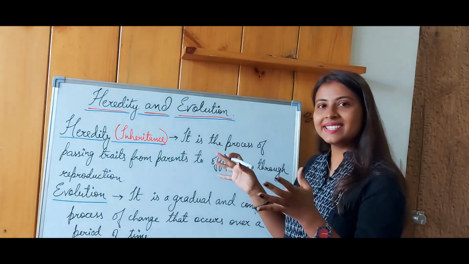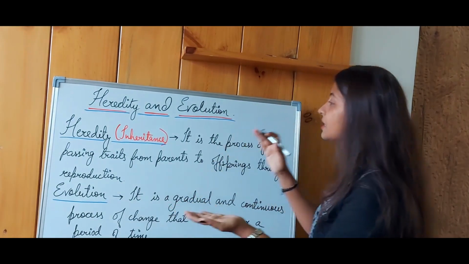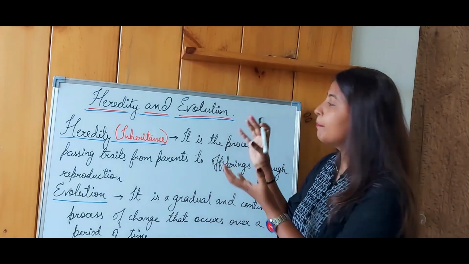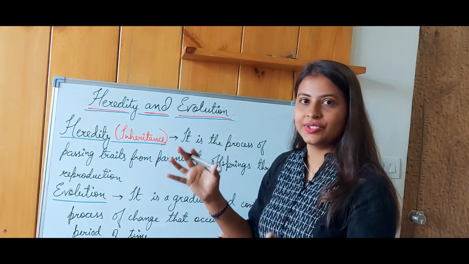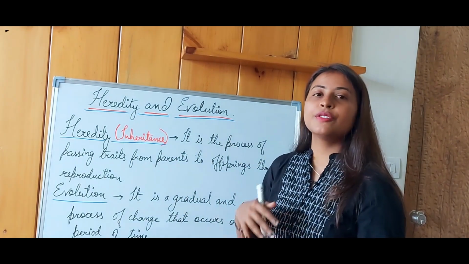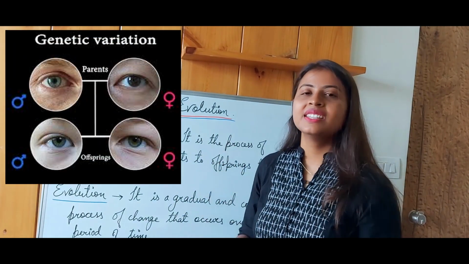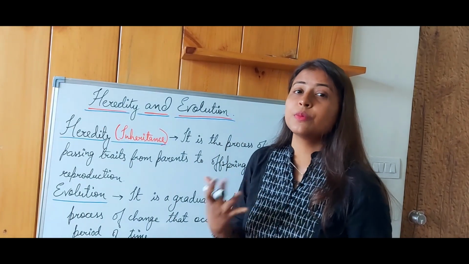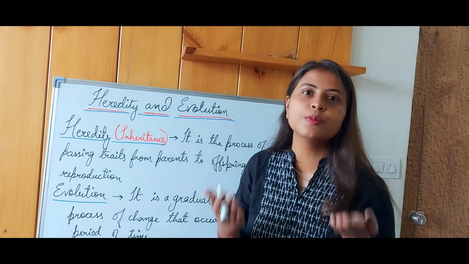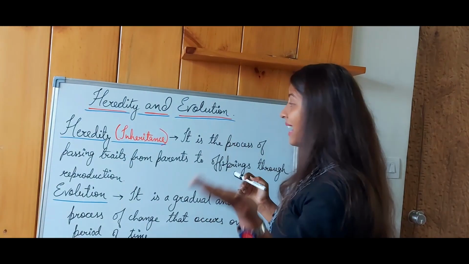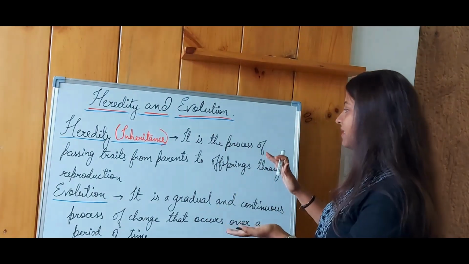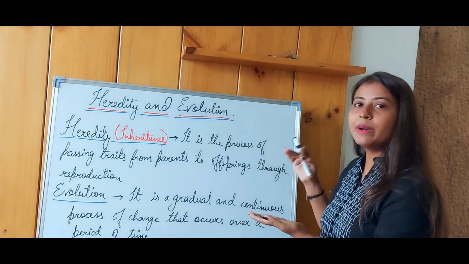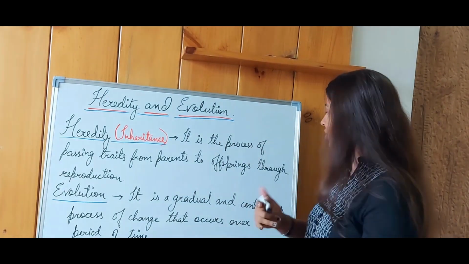So let us see the definition of heredity. It is the process of passing traits. By traits, we mean characters, the features that have been passed on. For example, the color of the eye, the color of the skin, and the speed at which metabolism takes place in your body is also passed on from parents to the offspring, by which we mean the next generation,